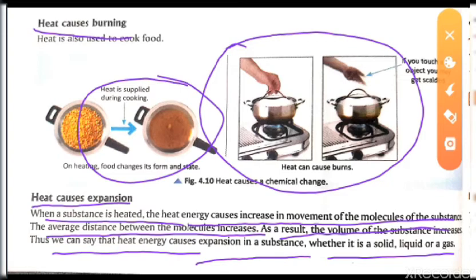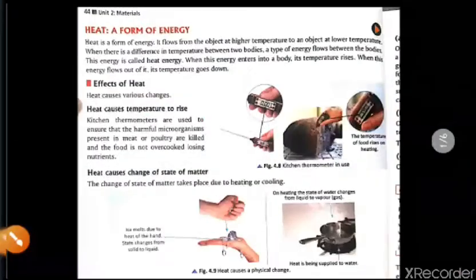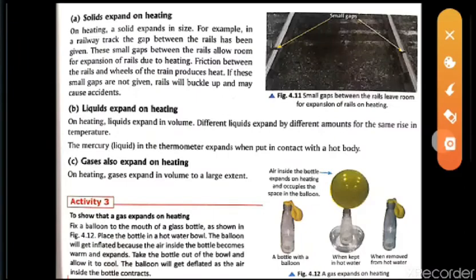So at that time we can say that they move apart from one another. So this is the expansion. But the best example we have over here is the railway tracks. So why is there a gap between the railway tracks? While the wheels of the train roll over them, they expand a little bit.